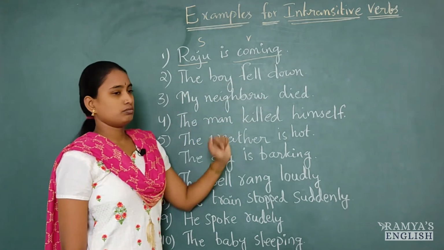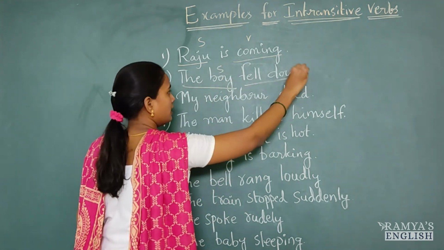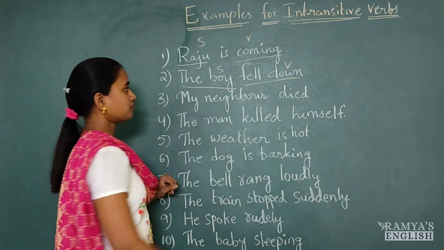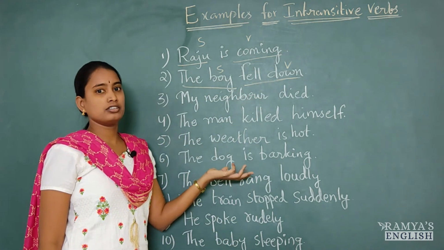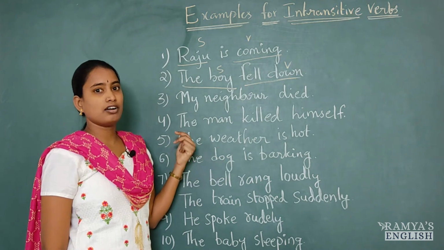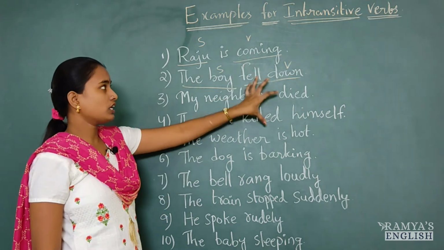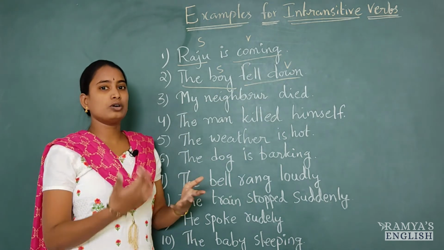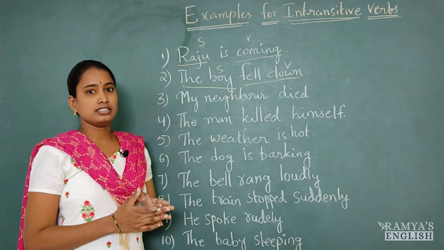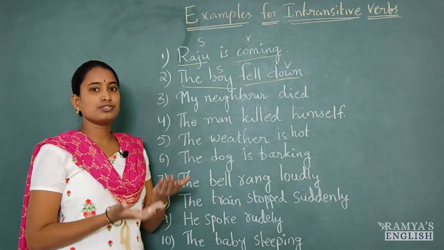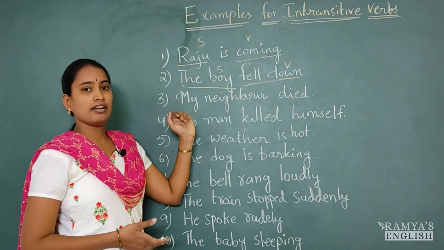The boy fell down. In this sentence, the boy is subject. Fell down is a phrasal verb. So the boy fell down from where? We don't know that. It is not mentioned in the sentence. So these are the actions which cannot be done to others. Those actions which cannot be passed to others and the actions which we do by ourselves are called intransitive verbs.